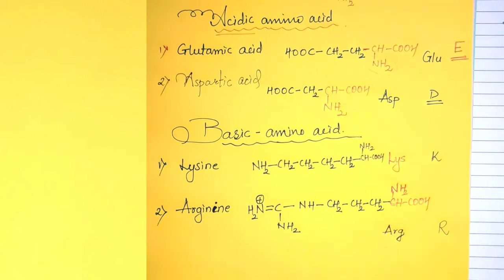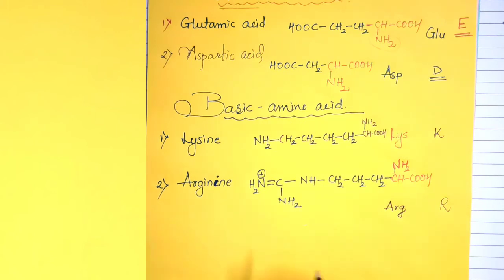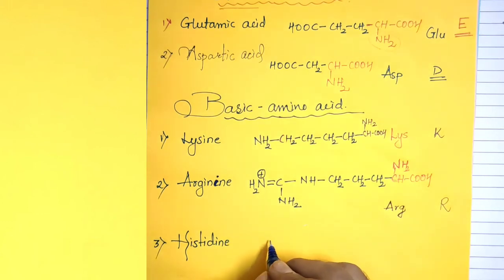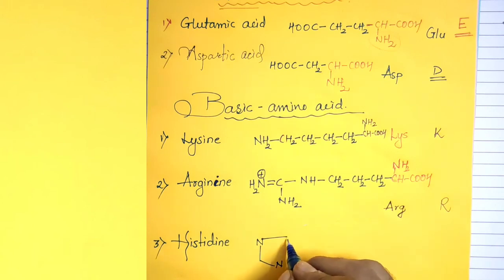Last but not least, the third one is histidine. Histidine has a cyclic structure with 2 nitrogen atoms in the ring.